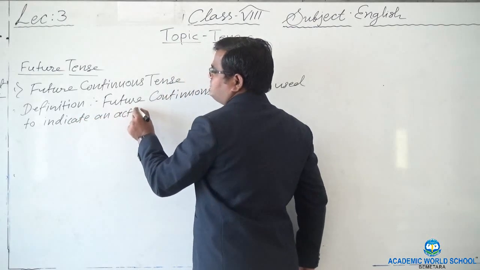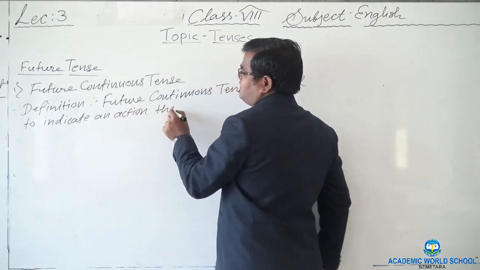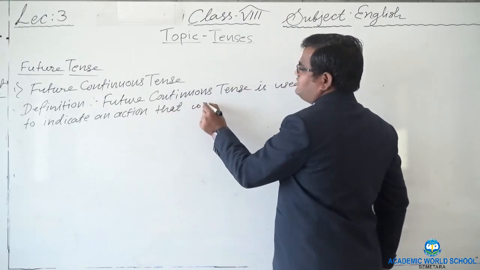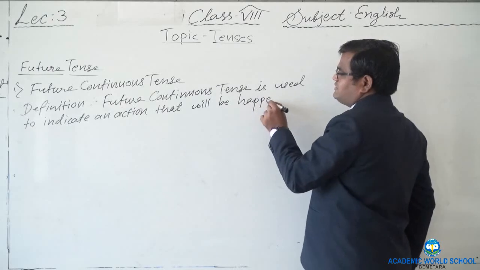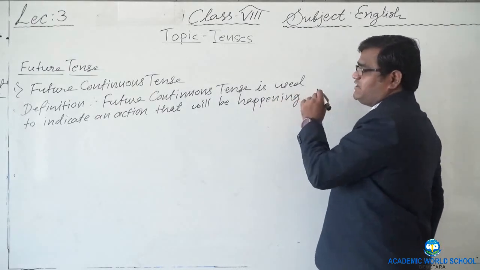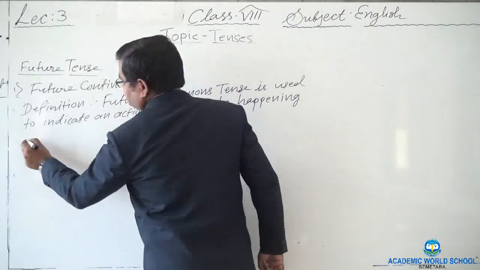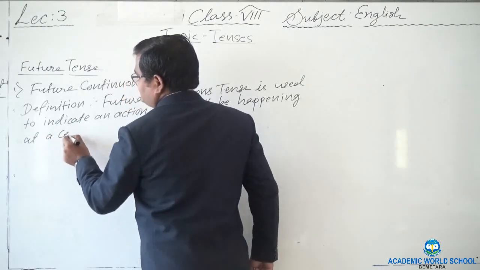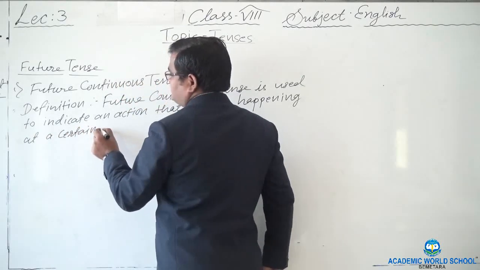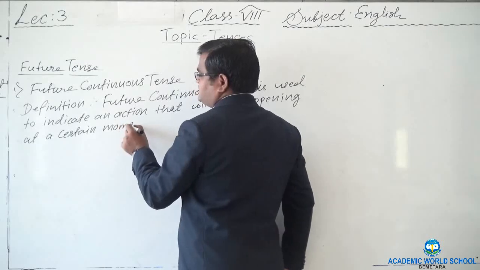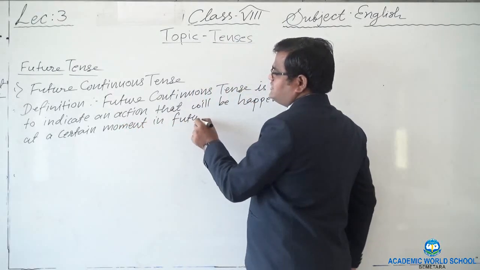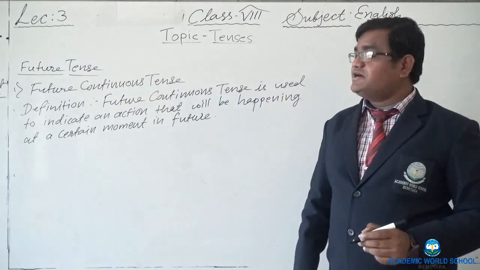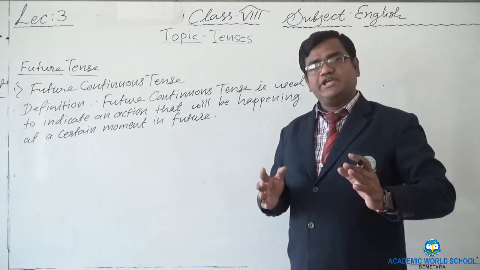Which action now? That will be happening. That will be happening at a certain moment or time, certain moment in future. That will be happening at a certain moment in future.